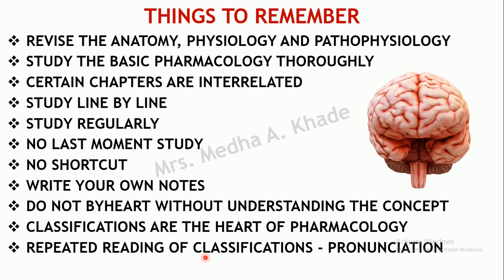Now, under a particular class, there may be a number of drugs. So try to remember the first alphabet. Try to correlate. If there are 4 drugs, and you take the first alphabet of each, it might turn out to be some word, like cost or dust or something like that. So you can correlate and you can try to remember the names of the drugs. So this can be done.